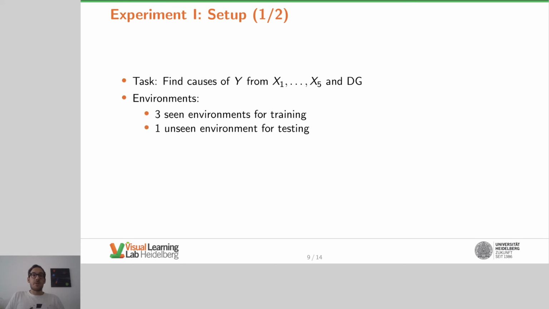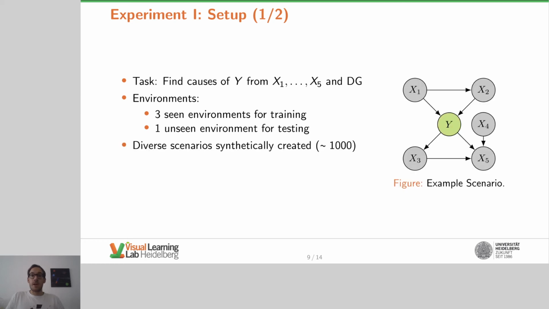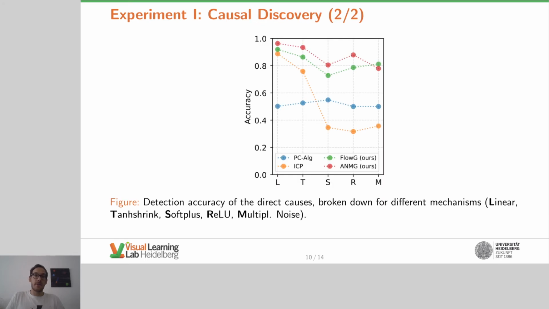We assume that we are given 3 environments for training and 1 for testing. We create a lot of diverse scenarios, for instance different causal graphs that generate the data. We create also diverse scenarios by choosing mechanisms that relate the variables of different complexities. Here I just want to show you one result. On the y-axis you see the detection accuracy of the direct causes of y. On the x-axis you can see results for the mechanisms relating the variables. For instance, L stands for linear and M for multiplicative noise.